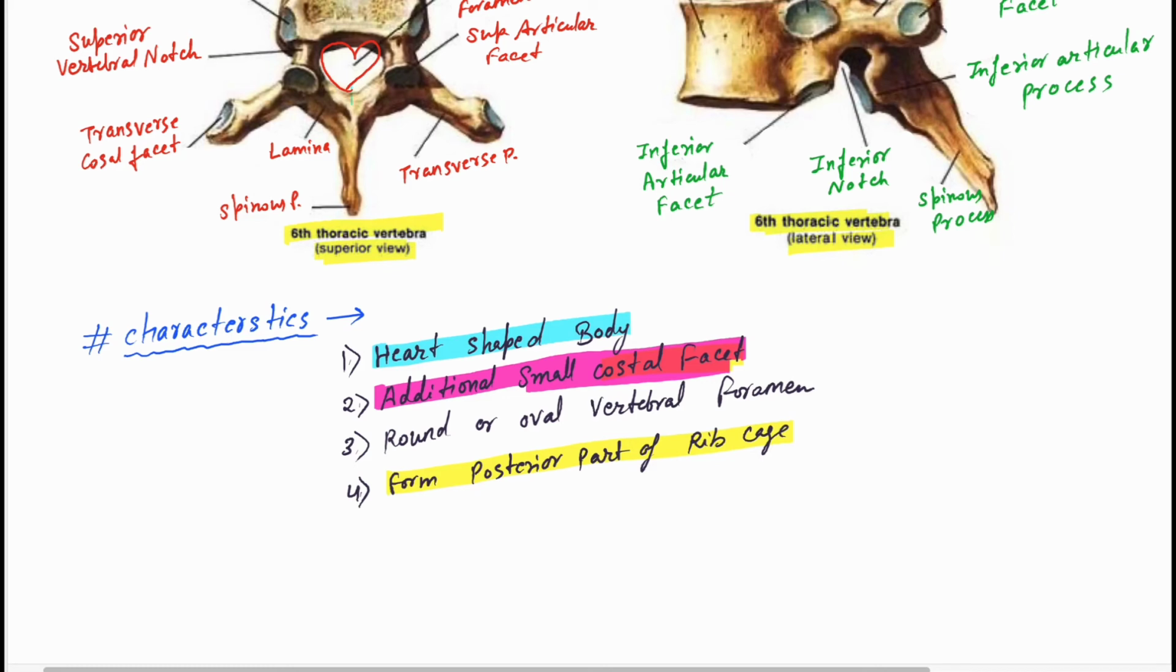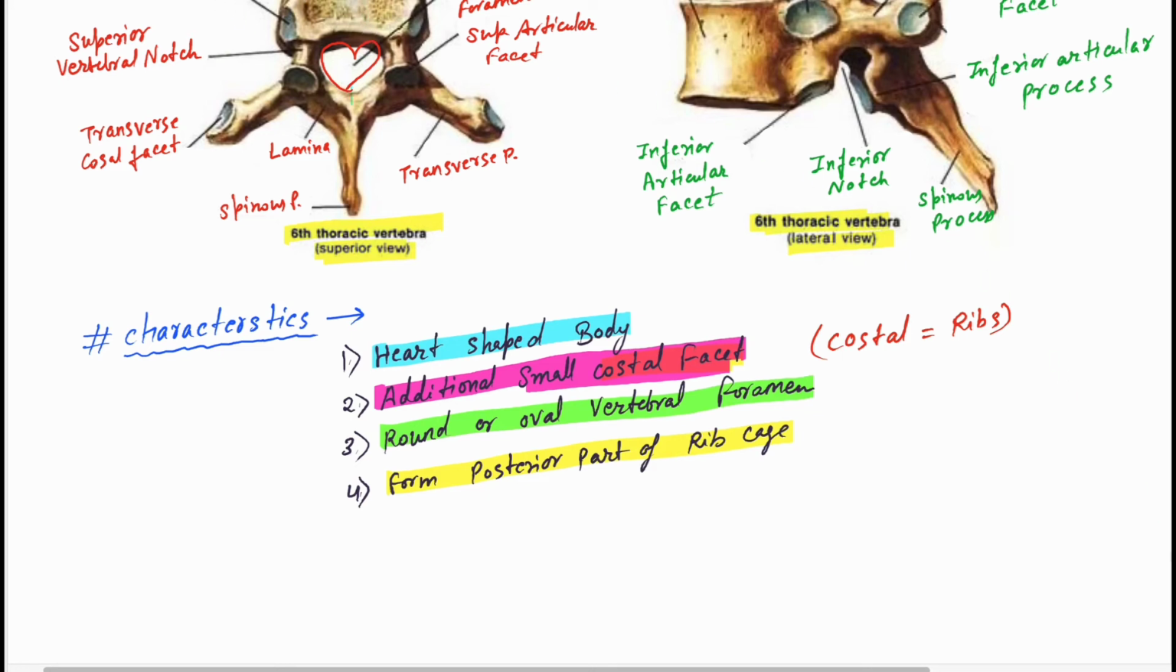What is costal? Costal is equal to ribs. So they form the round or oval vertebral foramen. What will they form? They will form the round or oval vertebral foramen, meaning the foramen will have this shape.